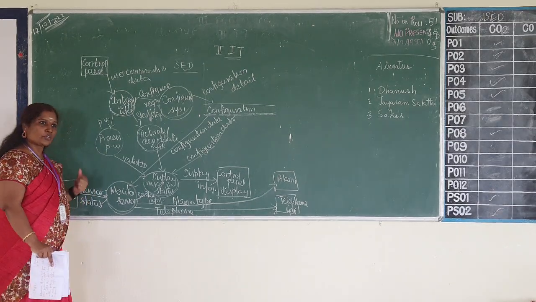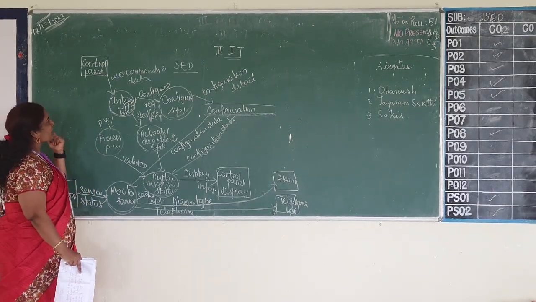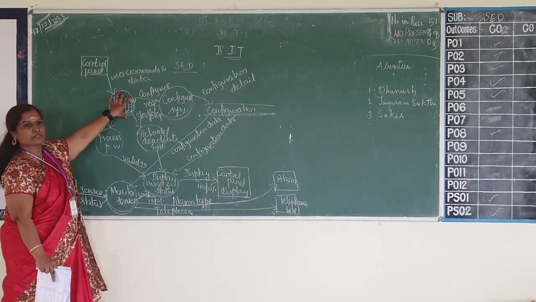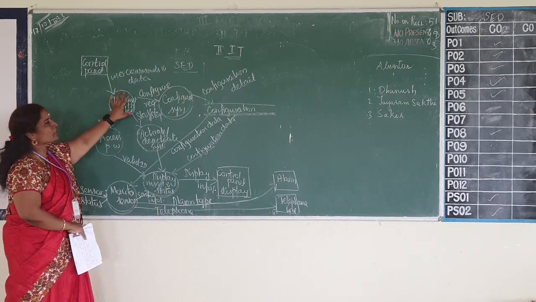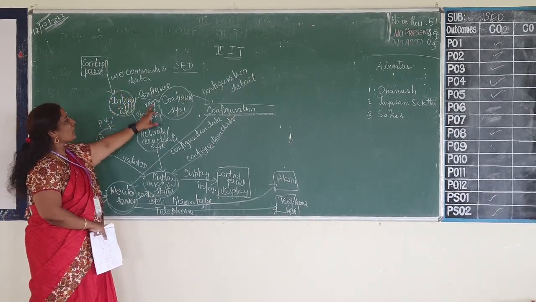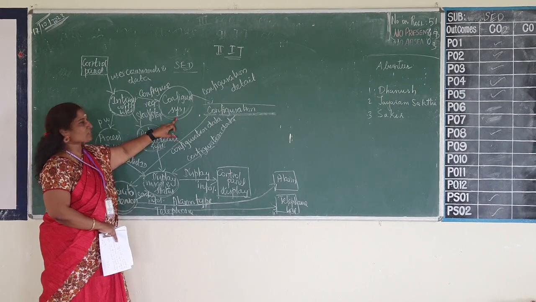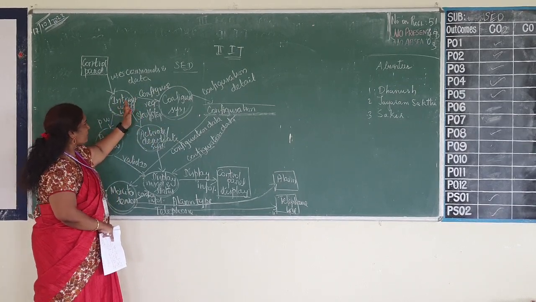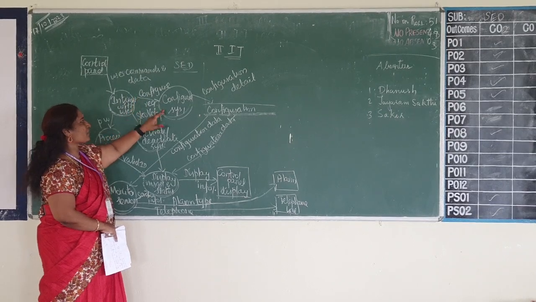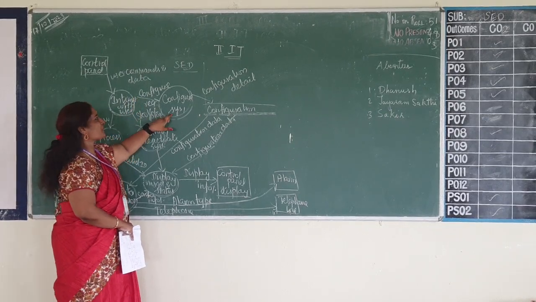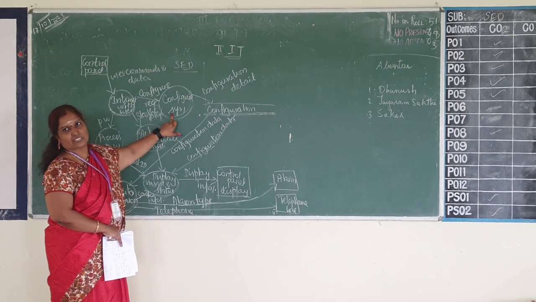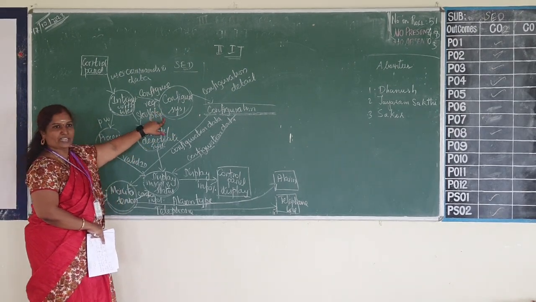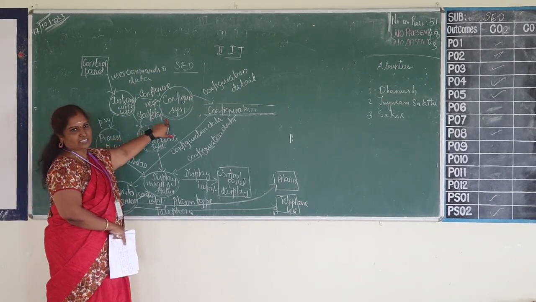One is from the user, whatever the commands and data is collected, that is processed based on the user command. Configuration will take place. So from this the data will be taken, and from this only the configuration request is given to the next data object, which is called configure system. So you have one more data object, configure system.